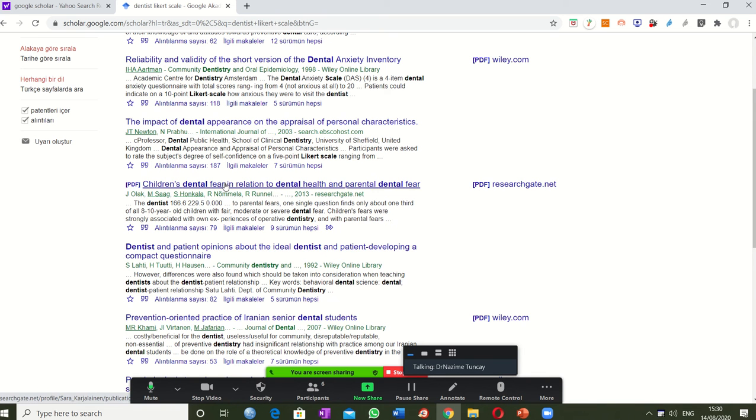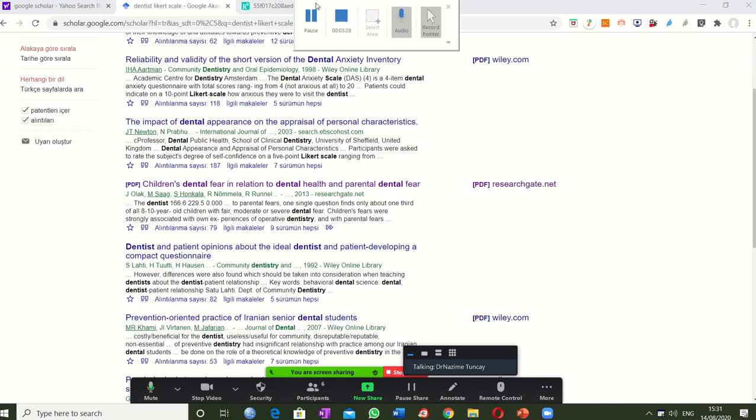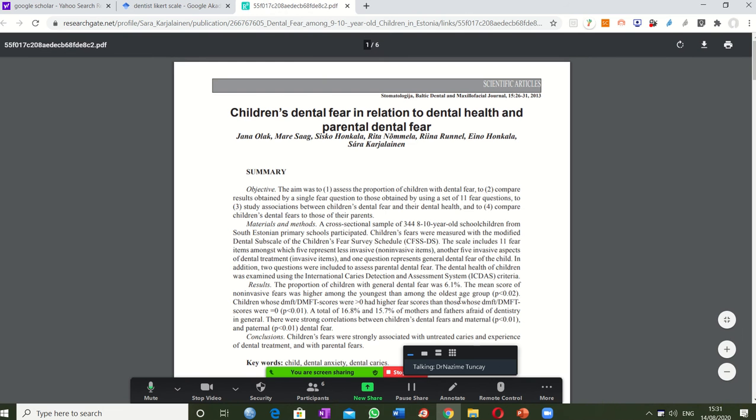For example, there is "children's dental fear in relation to dental health and parental dental fear." Is it related to their parents being afraid of dentists, that children are affected? So this is a scientific article.